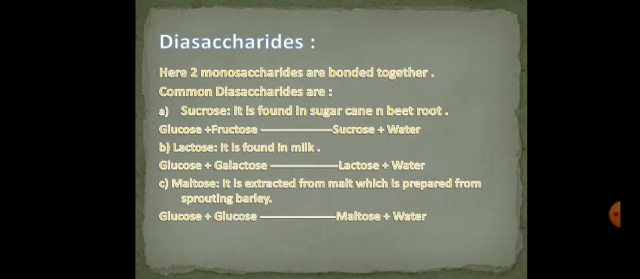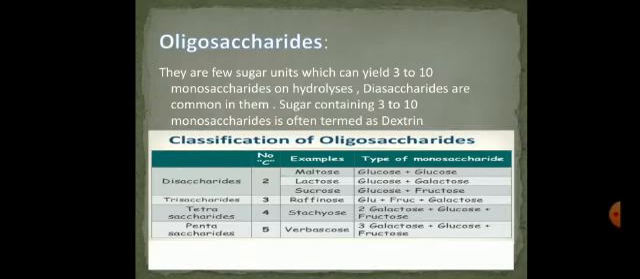The third one is maltose. Maltose is extracted from malt, which is prepared from sprouting barley. Maltose can be manufactured by combining glucose plus glucose. Glucose is a monosaccharide, and the same glucose is a monosaccharide. When these two monosaccharides combine together, they form the disaccharide maltose plus water as an additional byproduct.